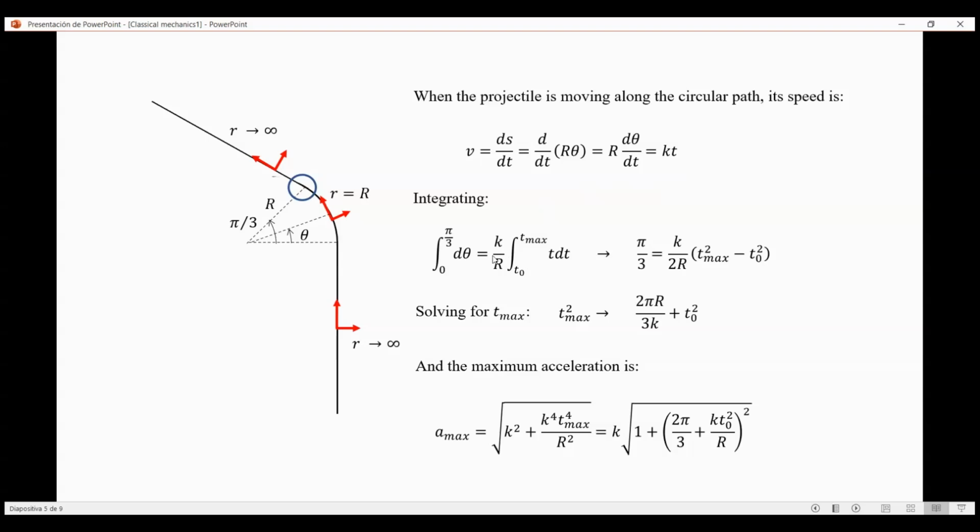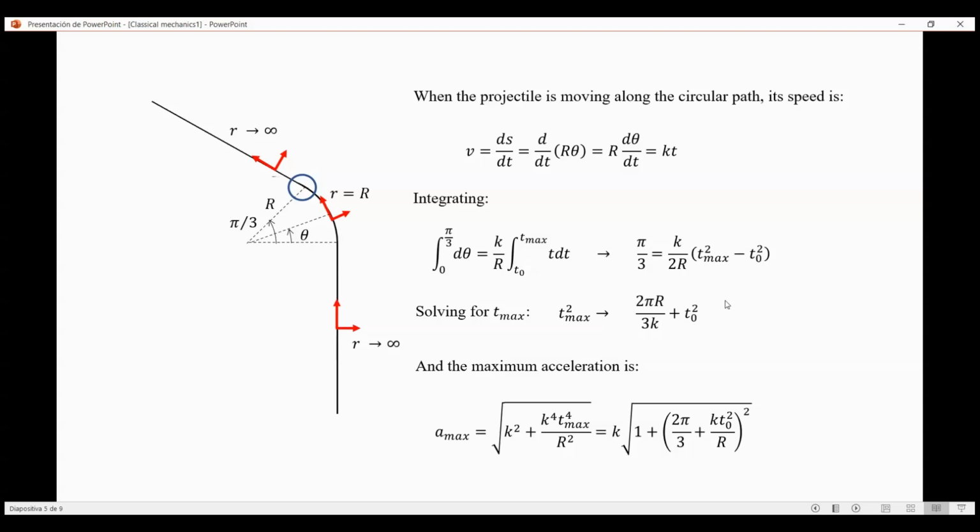We perform this simple integral, and then we arrive to an expression like this. So all we have to do now is just solve for t maximum squared, just by solving this here, leaving it alone, and we get this expression here.